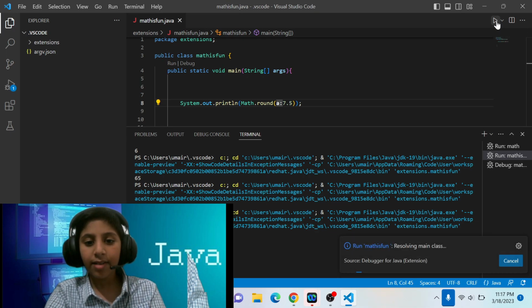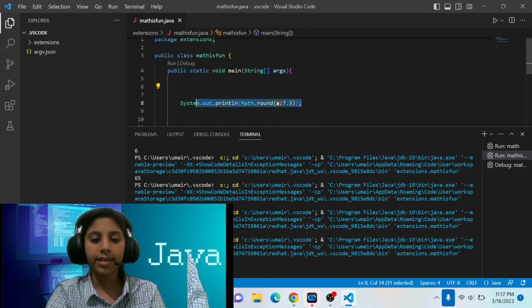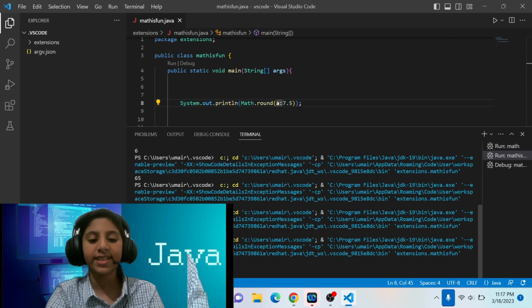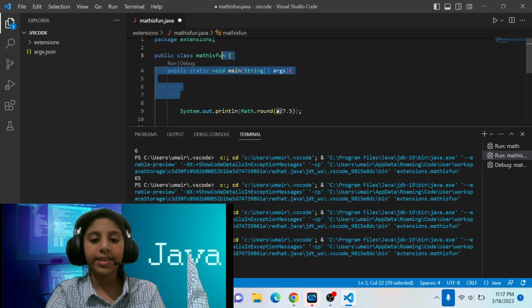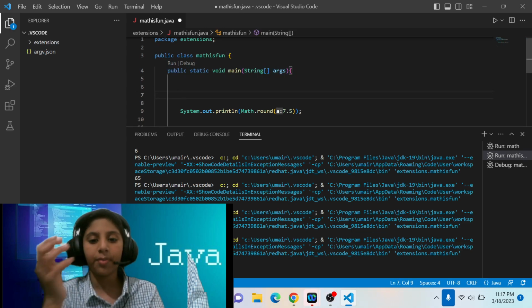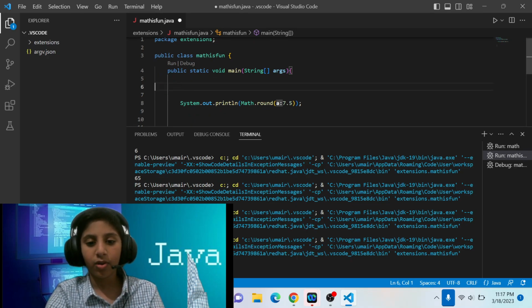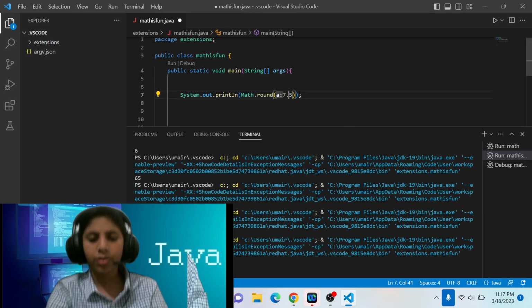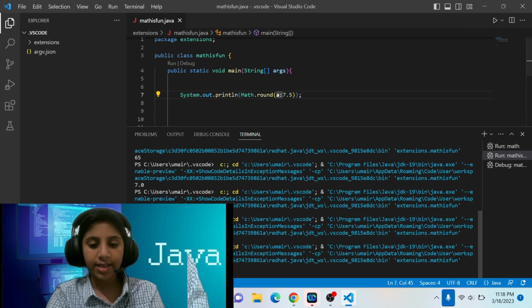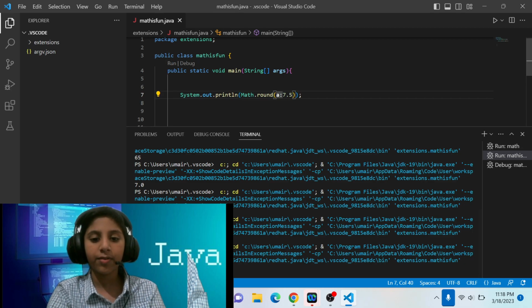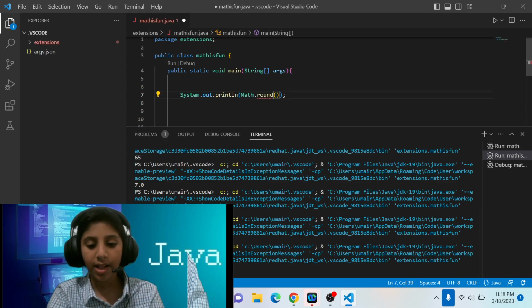So yeah, when you write it directly in the system.out.println, it won't print the 0.0 after it. It will ignore it. So if you don't want it to ignore that, then you have to write it directly and then print the variable name, just like I showed you before. Or you can just simply do it like this one, I guess. It's your choice. So yeah, 8. Look, instead of 8.0, 7.5. It rounded it to its closest value.